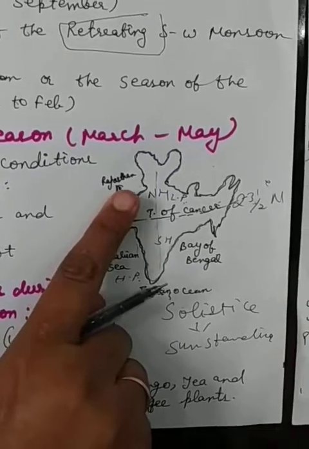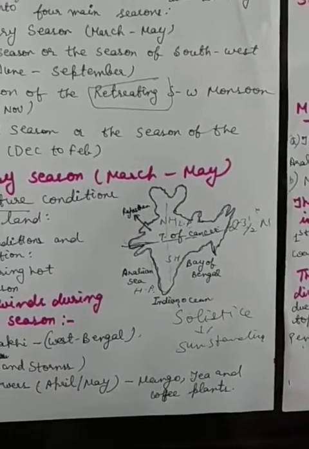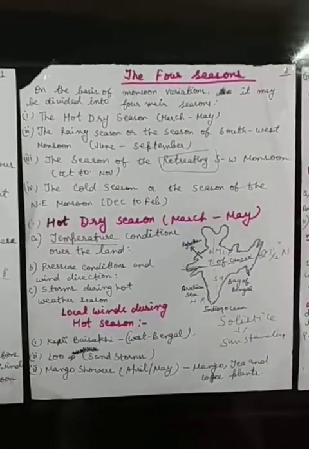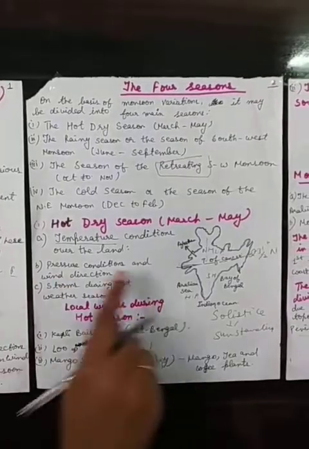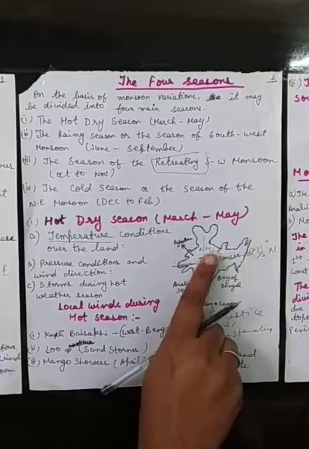In central India, the average temperature is about 45 degrees, and in the south about 38 to 40 degrees in the month of May. Now the next is pressure conditions. Storms also come in the hot weather season only.